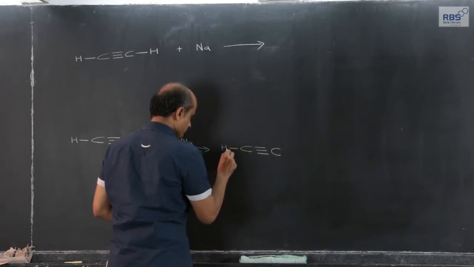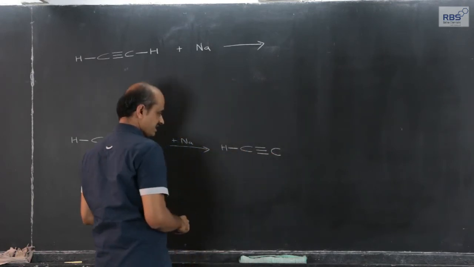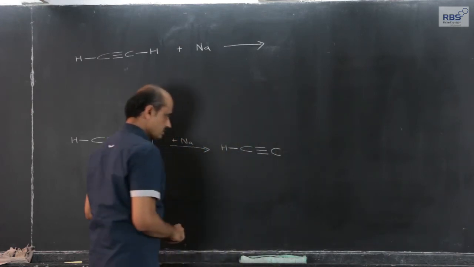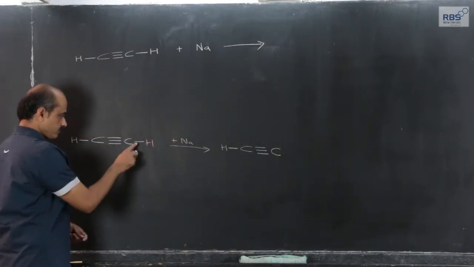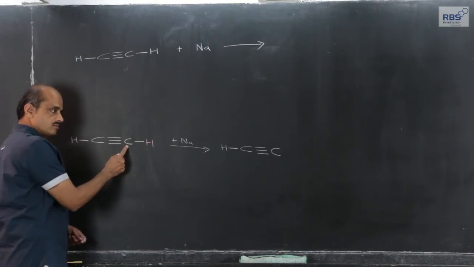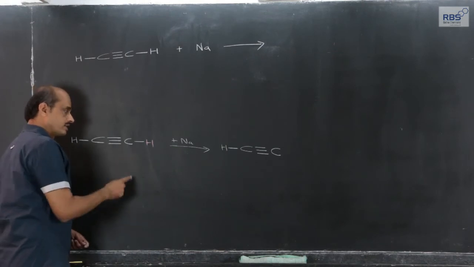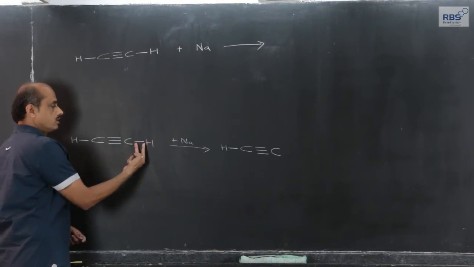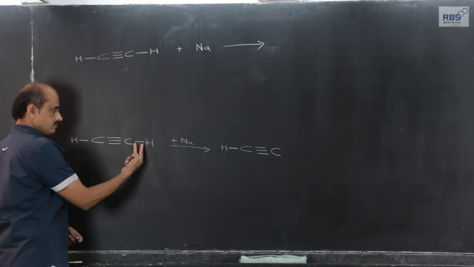Since carbon is more electronegative, and here the sp hybridized carbon is still more electronegative, on heterolytic breaking the shared pair will remain with carbon.